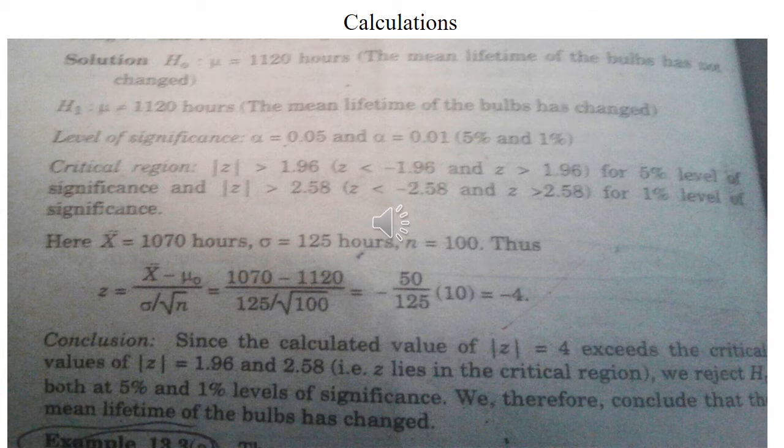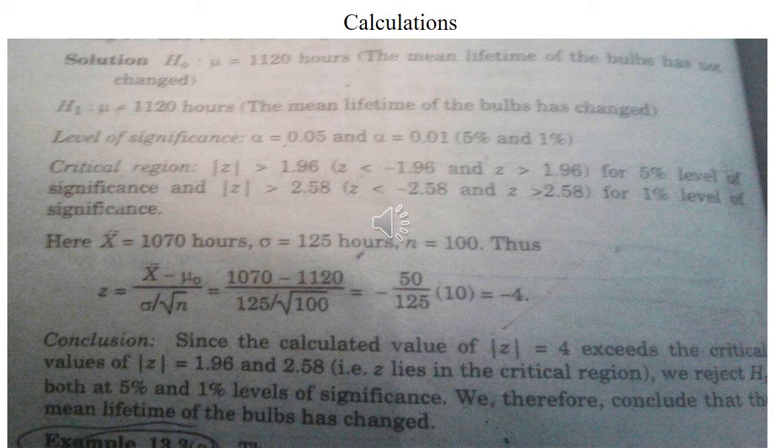So dear students, here is the solution. H naught is mu is equal to 1120 hours, the mean lifetime of the bulbs has not changed. H1, the alternative hypothesis, is mu is not equal to 1120 hours, meaning the lifetime of the bulbs has changed.